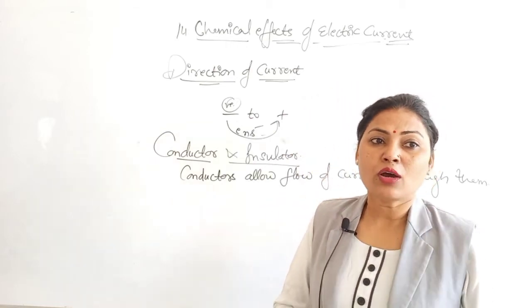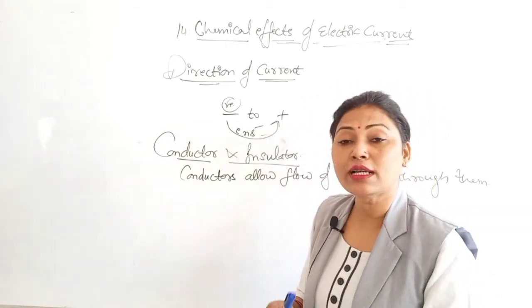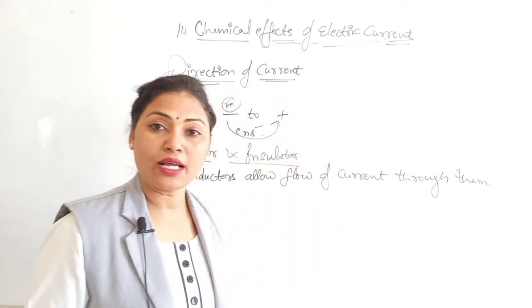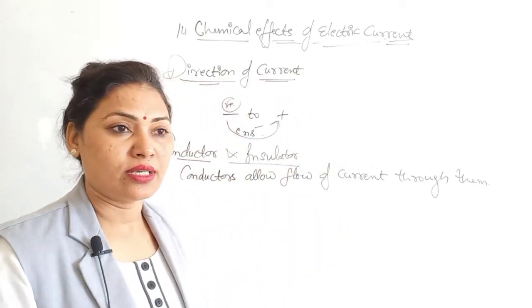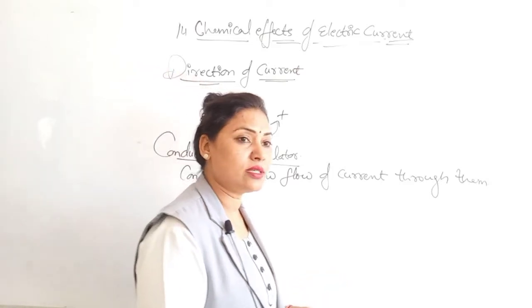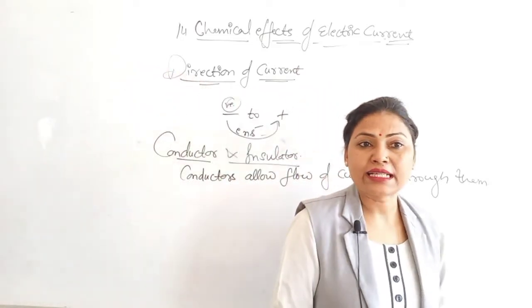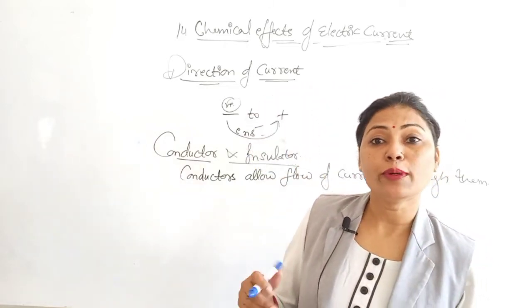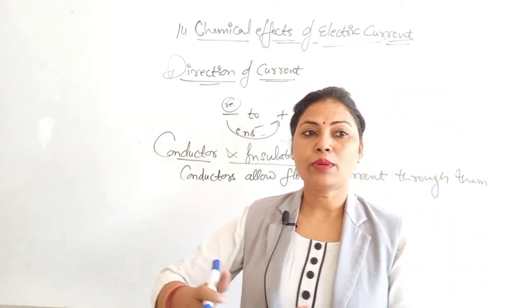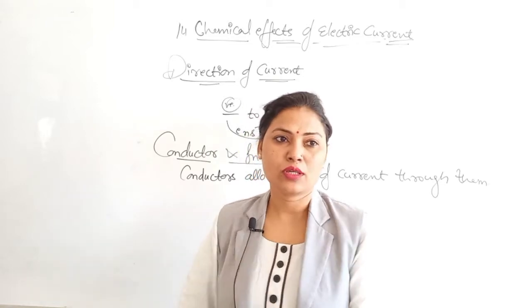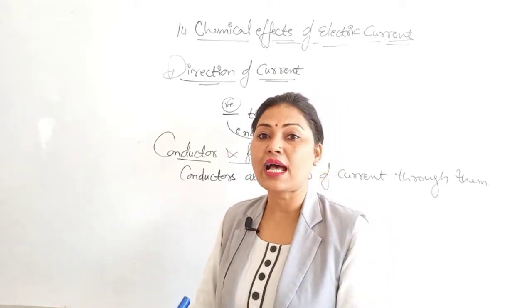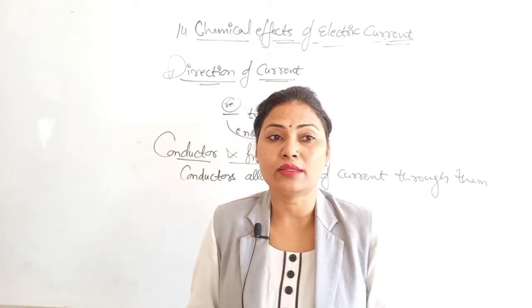Now, insulators do not allow electricity to flow through them, so they are known as insulators. In insulators, the electrons are tightly bound to the atom and do not flow easily to neighboring atoms. Materials such as wood, plastic, rubber, glass are common insulators.